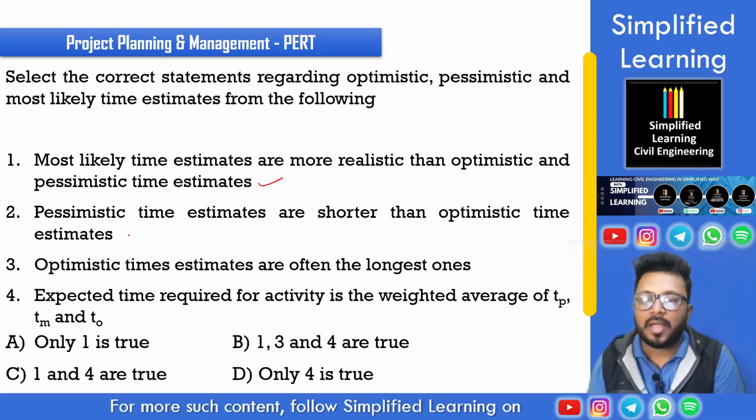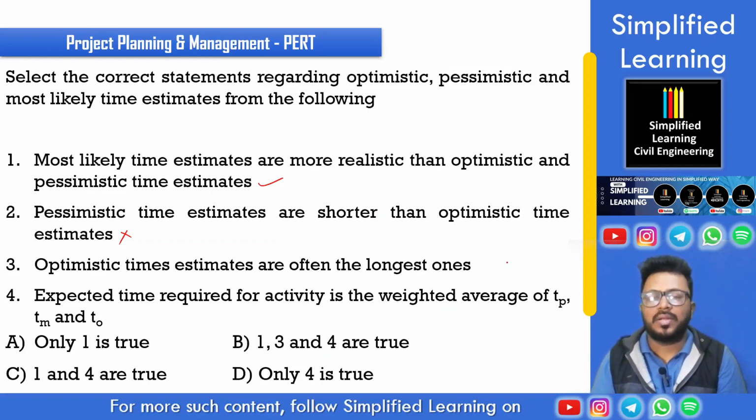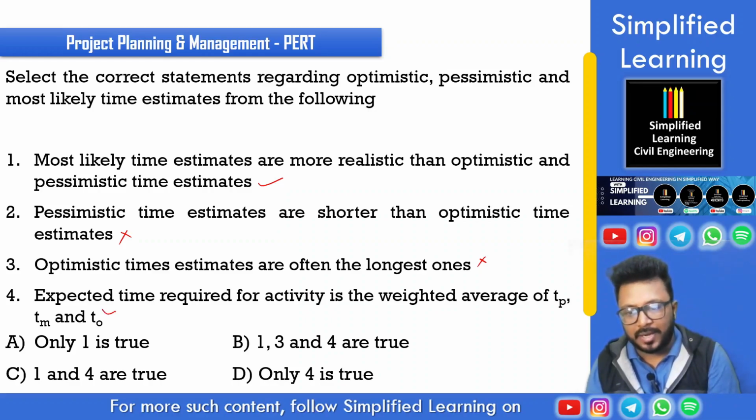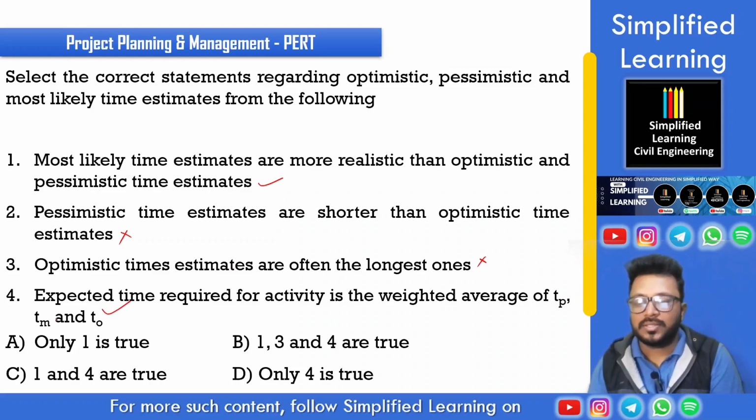Then pessimistic time estimates are shorter than optimistic time estimates. No, this is not right, because pessimistic time estimate is obviously longer. Then optimistic time estimates are often the longest. No, this is wrong. Then expected time required for an activity is the weighted average of TP, TM, and TO. Yes, this is right. Thereby we should select option 1 and 4.